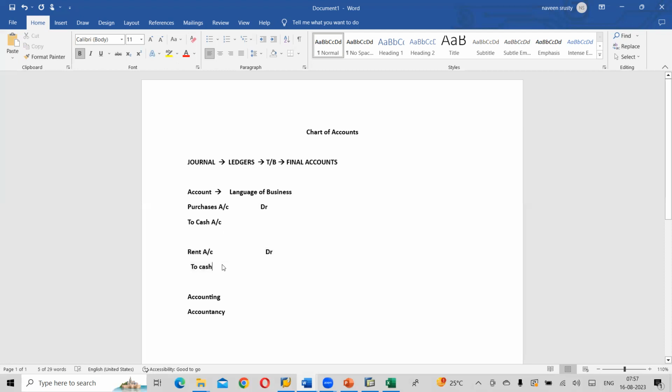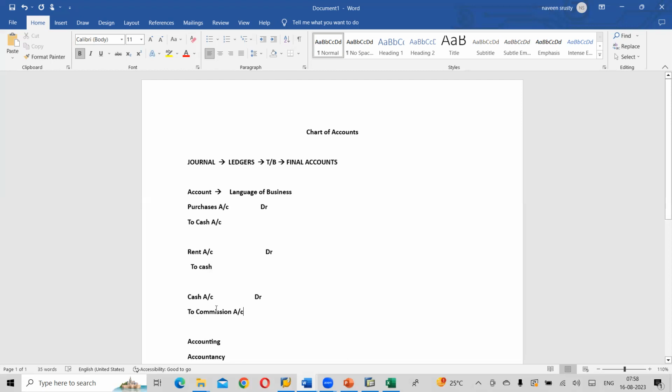So here, if I do one more entry also, cash account debited to commission account. So what do you mean by this? Received cash in name of commission. Yeah, in the form of cash, correct? So you understood. I didn't say that received commission in the form of cash, but the opposite person who knows this entry understands. So we are able to communicate.